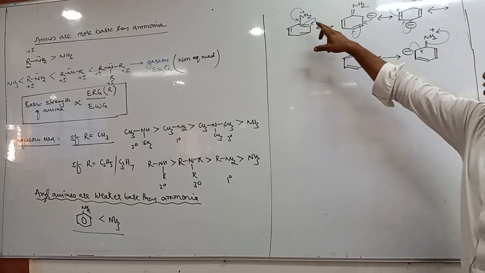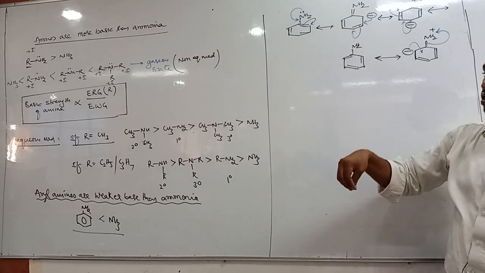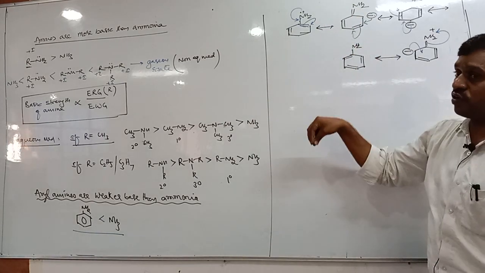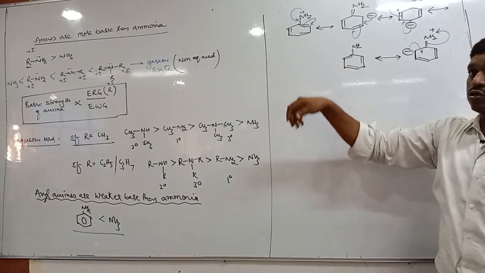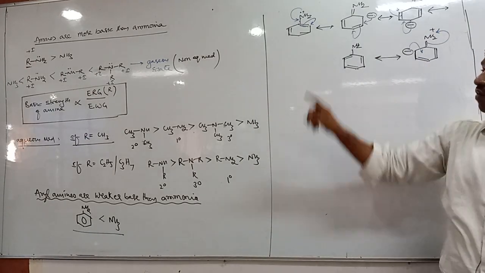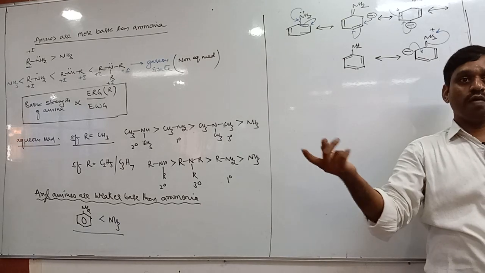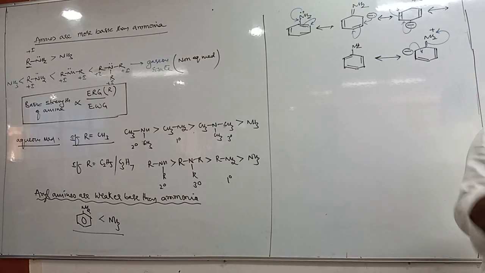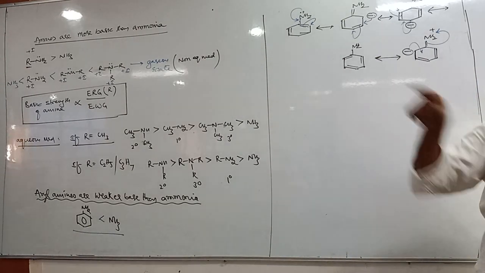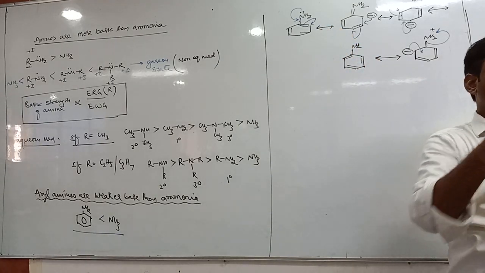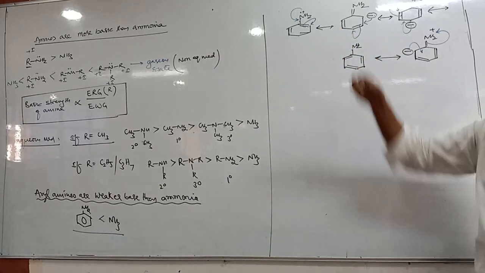So these lone pair electrons are delocalized. Delocalized into where? The benzene ring. They are entering the benzene ring. So due to delocalization, the availability of the lone pair on nitrogen is less. There is a lone pair, but its availability is less. Due to less availability, aniline cannot donate the lone pair effectively because it is entering the benzene ring.